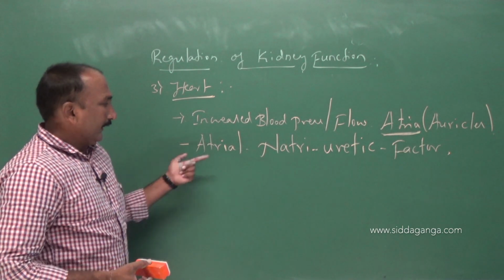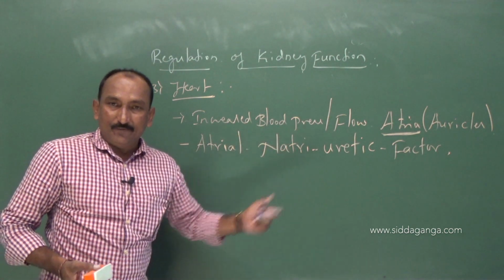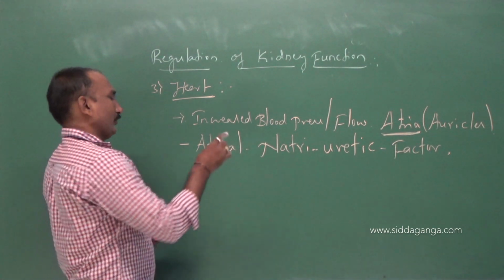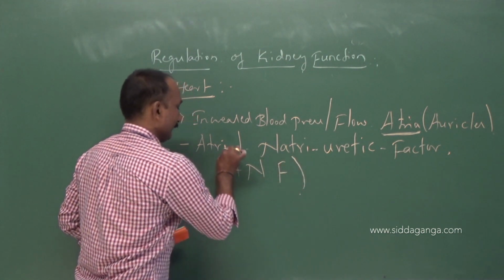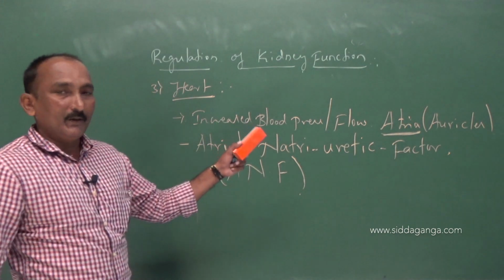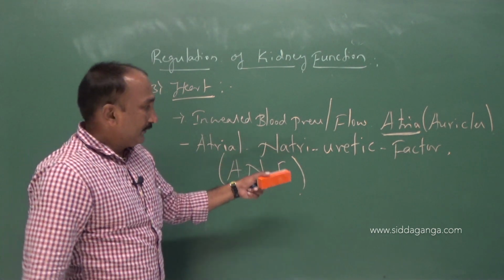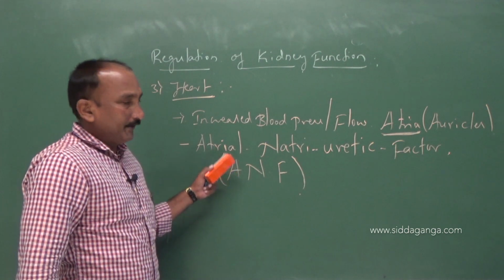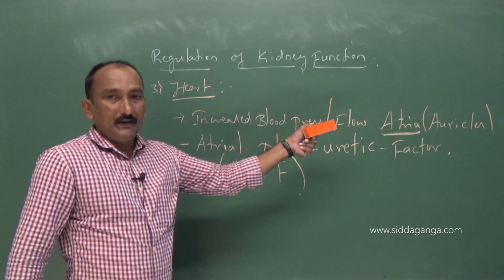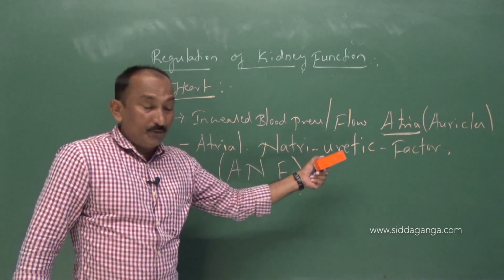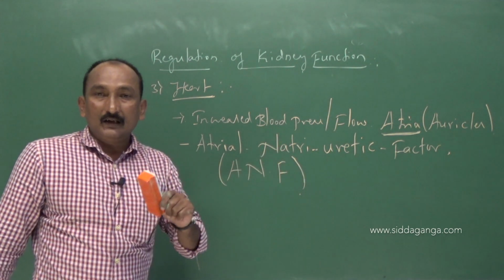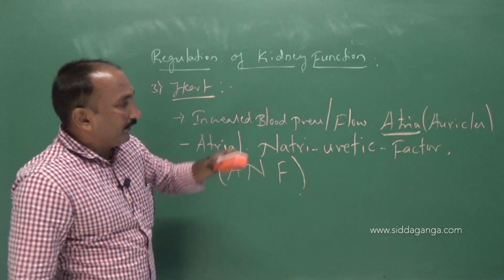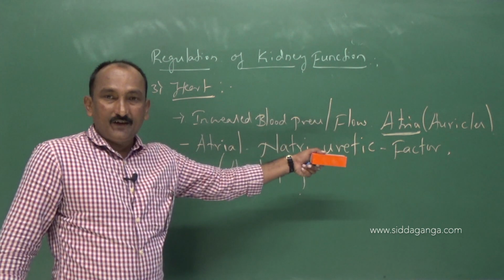Remember, atrial natriuretic factor, in short form we call it ANF. It is one of the hormones produced by the auricle of the heart. Usually the heart is also one of the glands involved in hormone secretion.